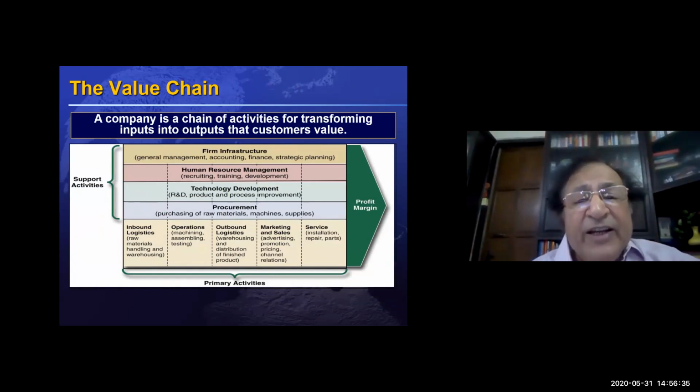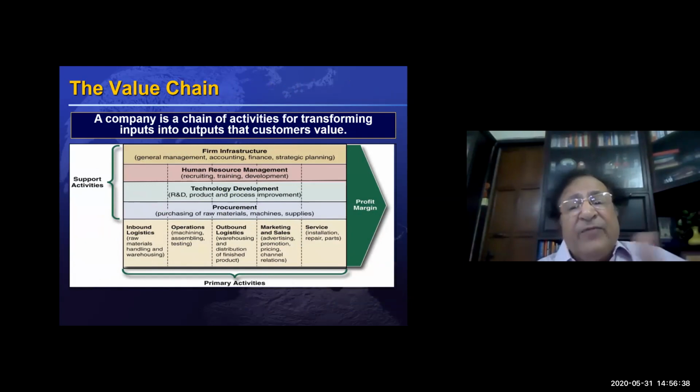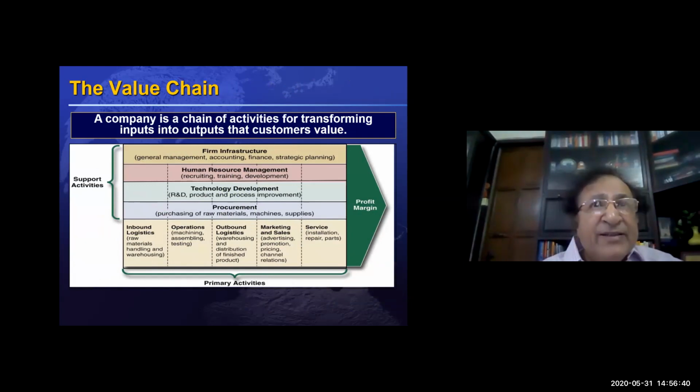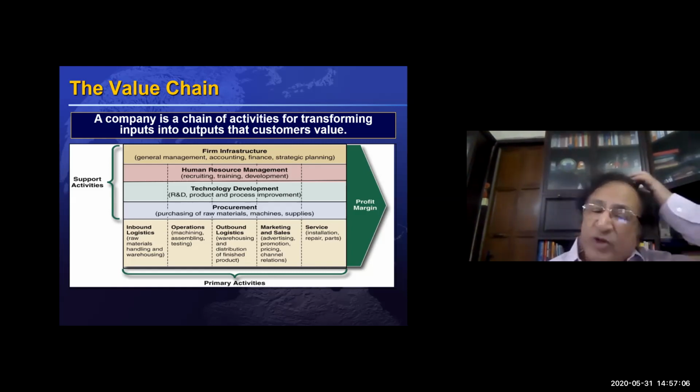Value chain really is a number of activities which each company does in order to convert the inputs into the output or into a product. That means we get a number of inputs, raw materials and other inputs, and do operations on that, ultimately delivering the product to the customer. And all these activities within the company are part of the value chain.